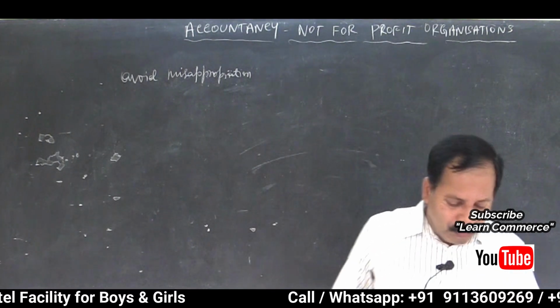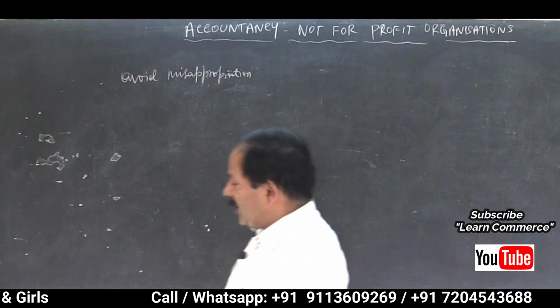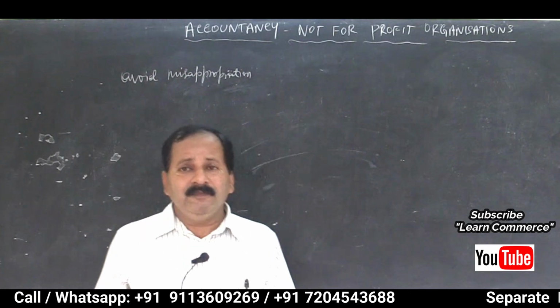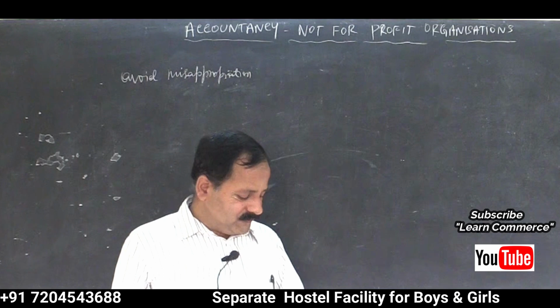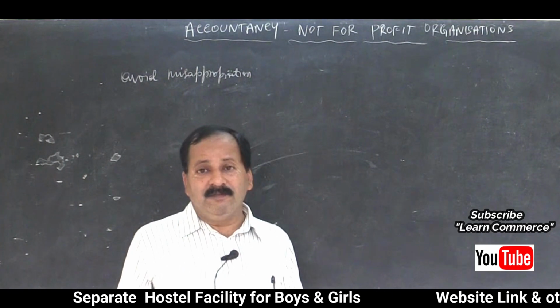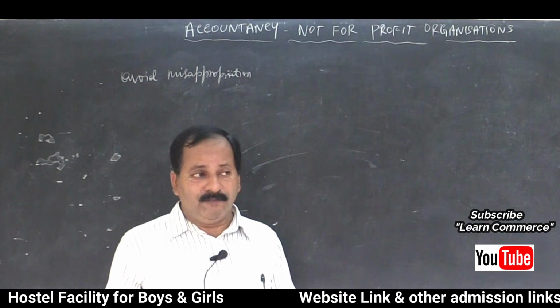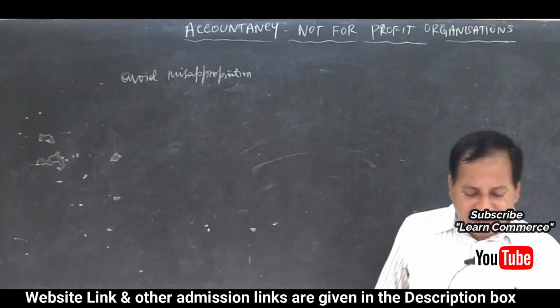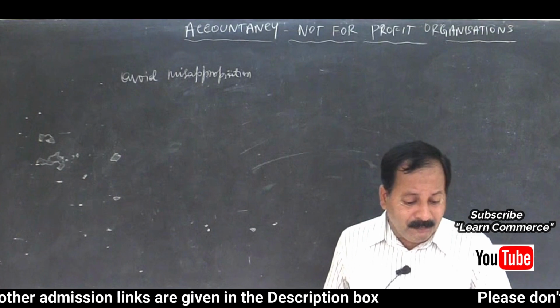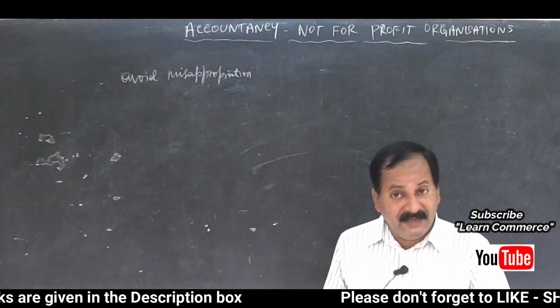accounts. And third one is to know the income and expenditure of the particular year. We should prepare books of accounts, isn't it? To know the incomes and expenditures of the year, we have to prepare books of accounts. So these are 3 reasons why we need to maintain books of accounts.